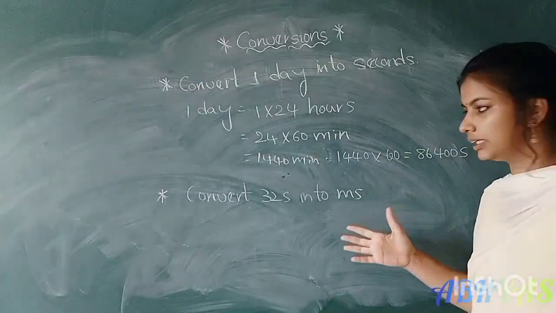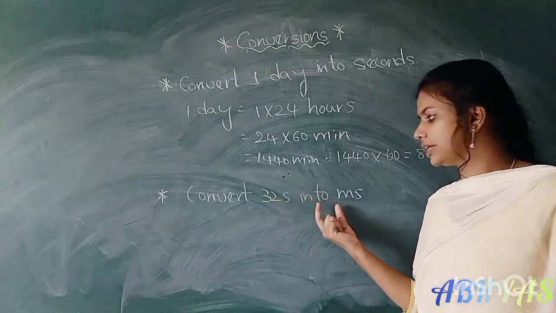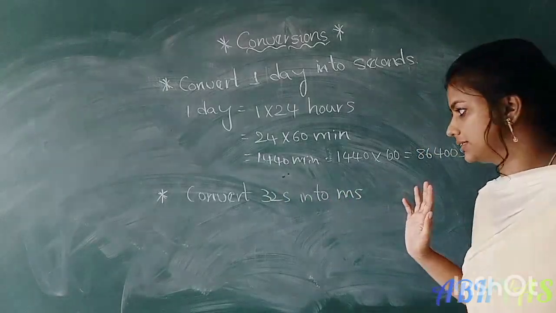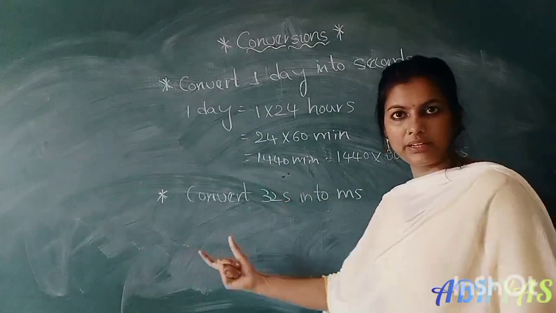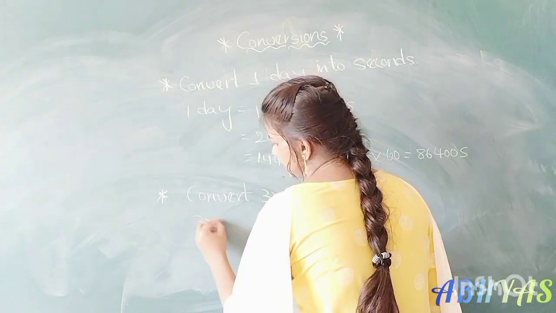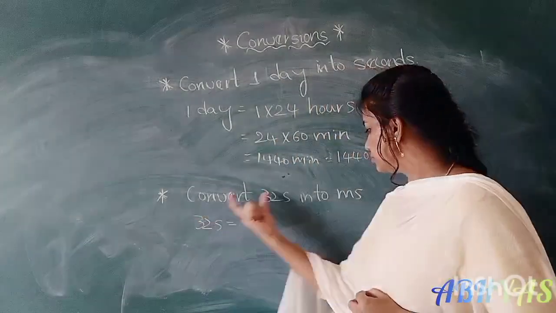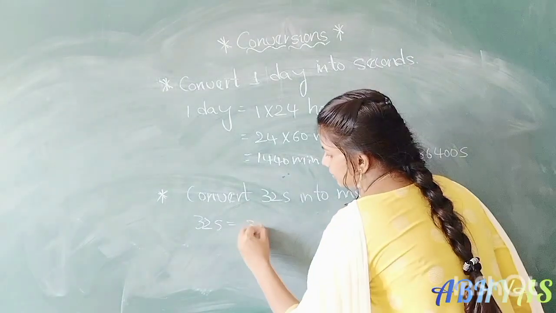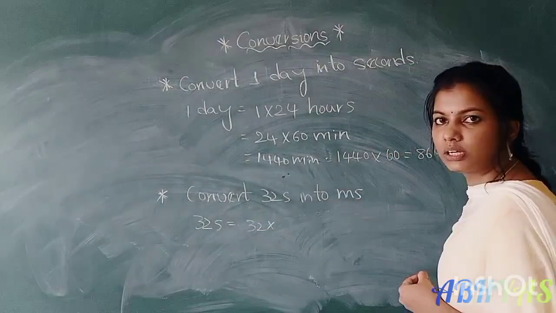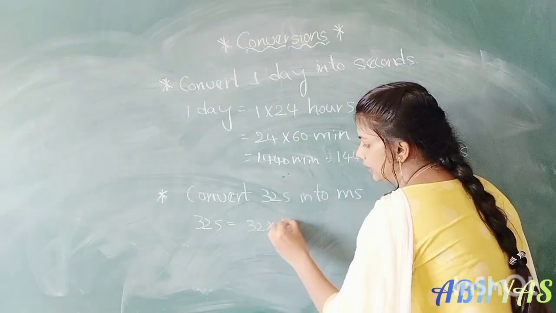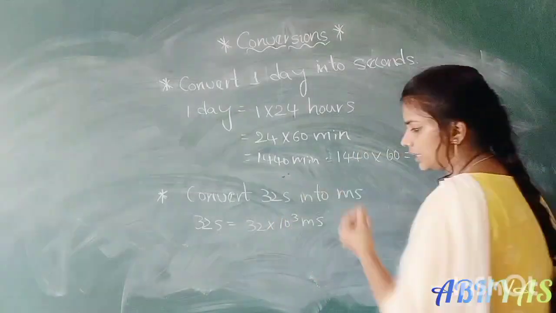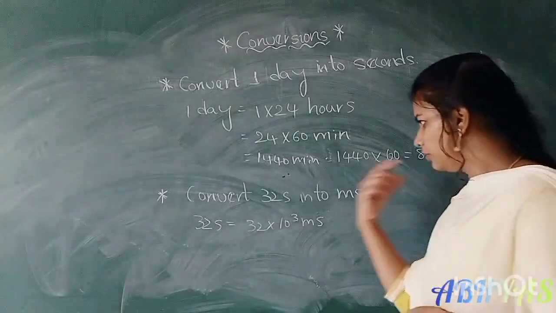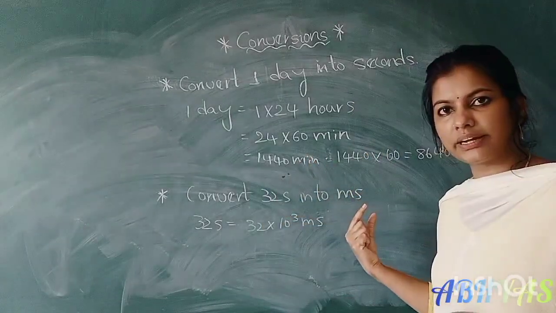Okay. We'll see the next sum. Convert 32 seconds into milliseconds. First we have to take the given quantity, 32 seconds. This 32 seconds we have to convert into milliseconds. So that means base unit. Milli means what? 10 cube, right? So 32 into 10 cube milliseconds. Easy, na? So seconds into milliseconds we are converting.